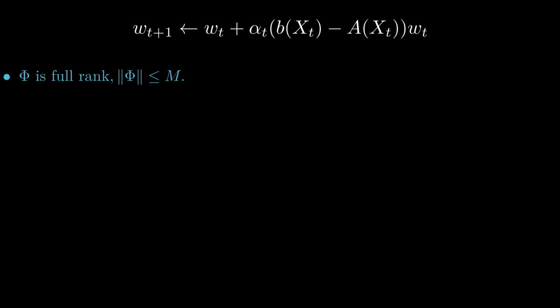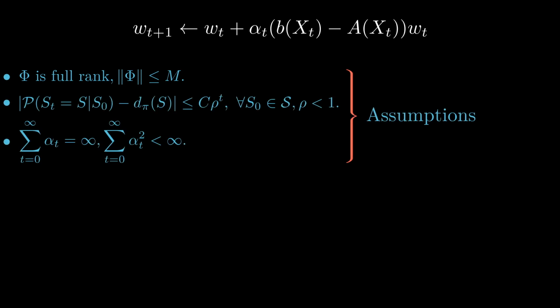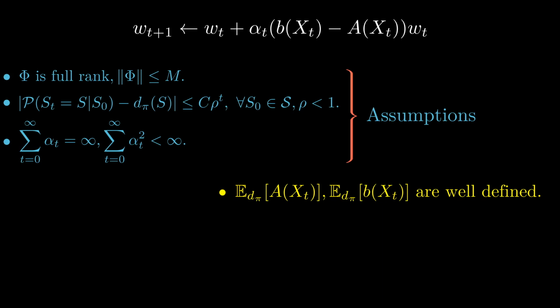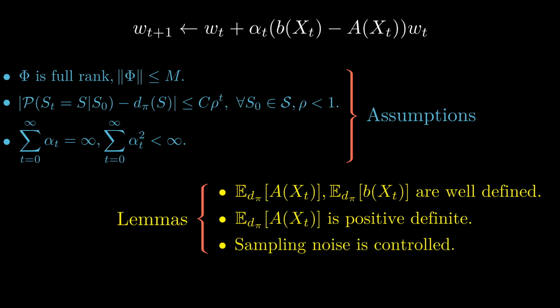We constrain features to be linearly independent of one another. We consider rapidly mixing Markov chains, and we assume that the step size sequence obeys Robbins-Monro conditions. These assumptions are fairly standard in the literature. Under these assumptions, we show that the expected update rule is well defined, the expected key matrix is positive definite, and the sampling noise is controlled. These lemmas satisfy the required conditions for convergence, therefore PTD converges.